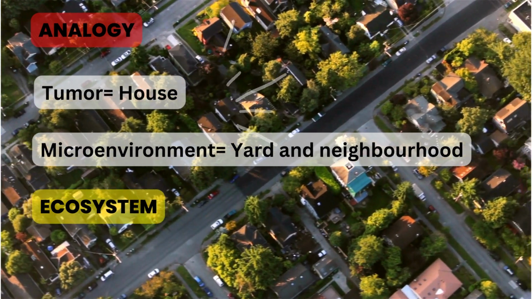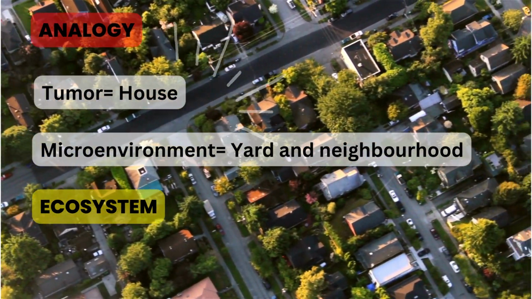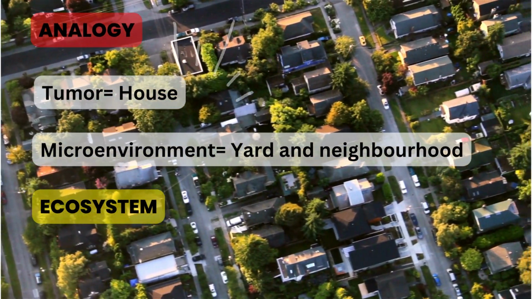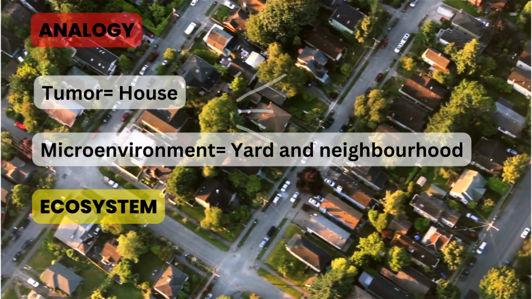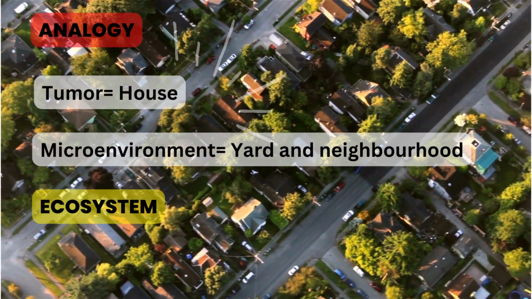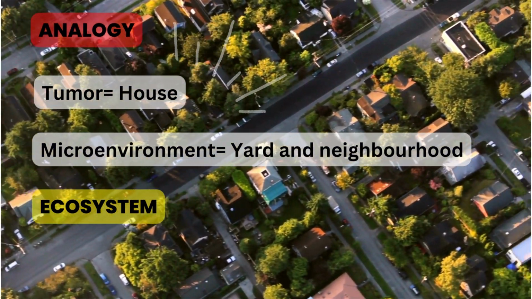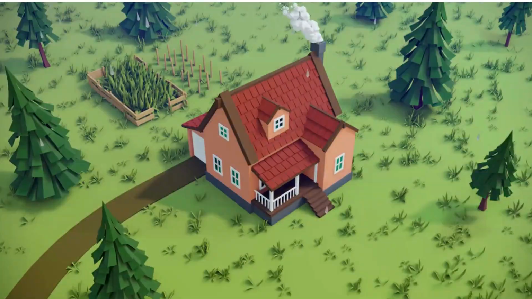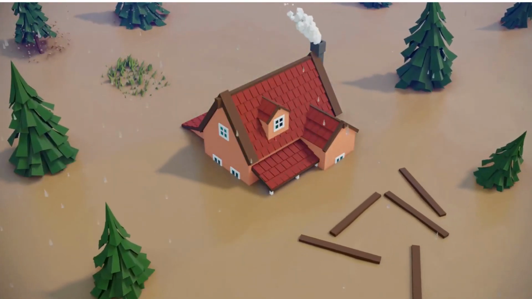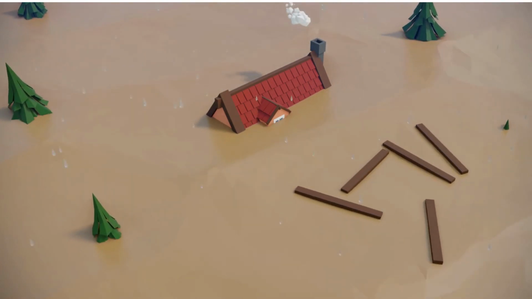To understand more what the tumor microenvironment is, let's have a look at the analogy of a tumor as a house and the microenvironment as its yard and its neighborhood. The house is surrounded by a little ecosystem, and whatever happens in the yard or neighborhood will impact the house directly. Same goes for what happens in the house, which will directly impact the yard. What will happen if the yard doesn't drain after a rainstorm? It will cause the house to flood.